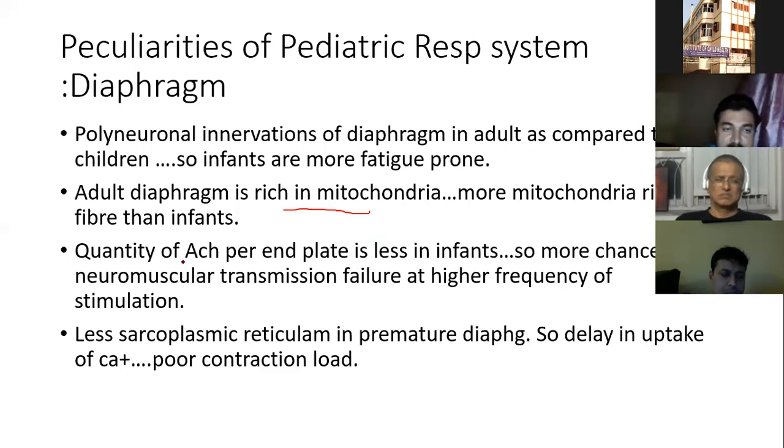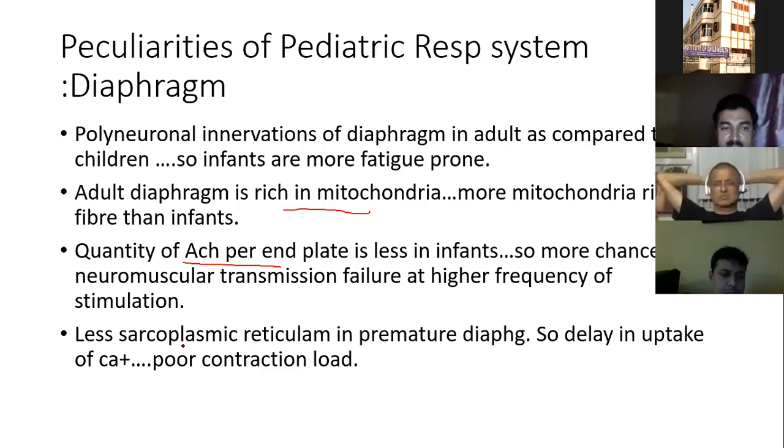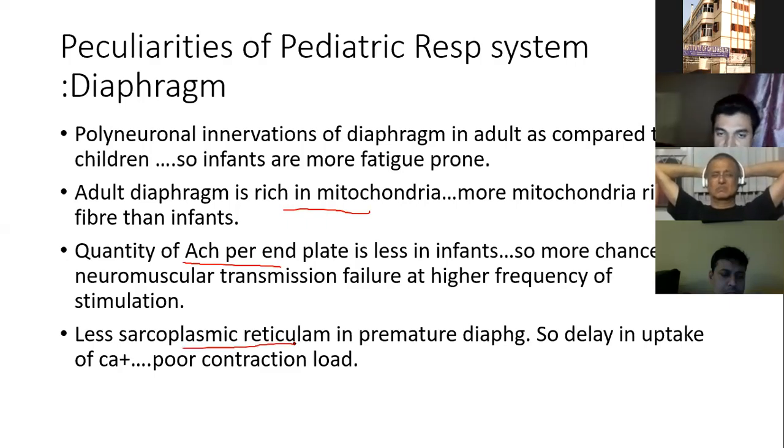Then the quantity of acetylcholine per end plate is less in infants, so there is more chance of neuromuscular transmission failure. So there are limitations in infancy, especially under 5 years. And the sarcoplasmic reticulum, which is considered an immediate trigger of power, is less in the premature diaphragm, or in infancy up to 5 years.